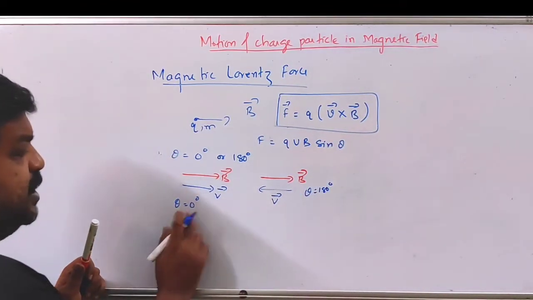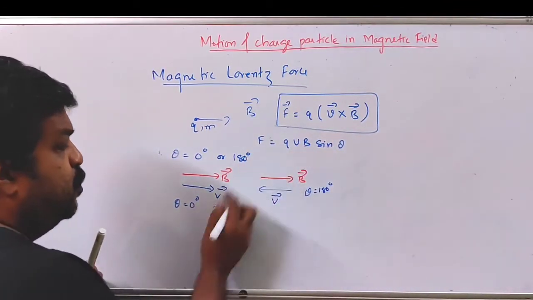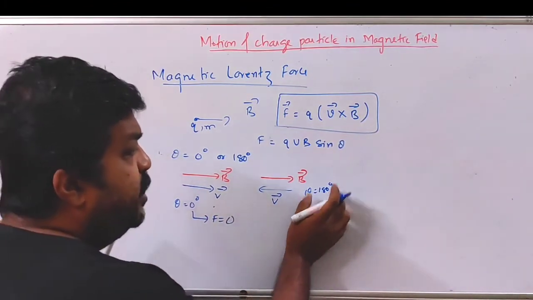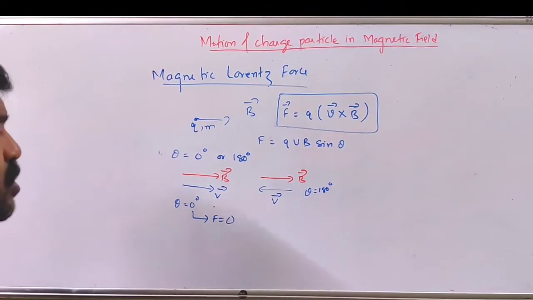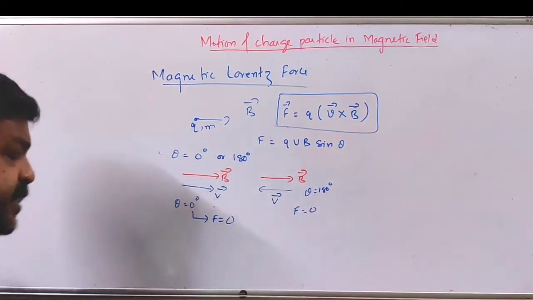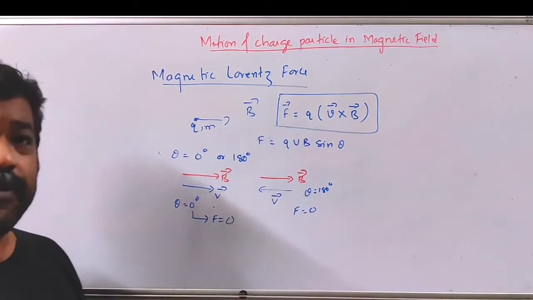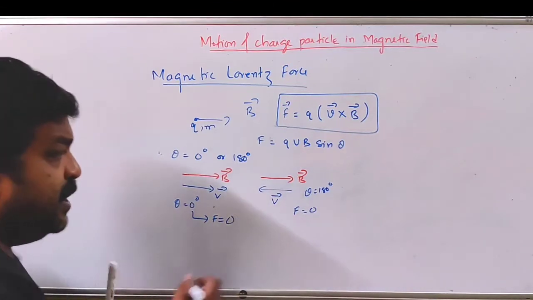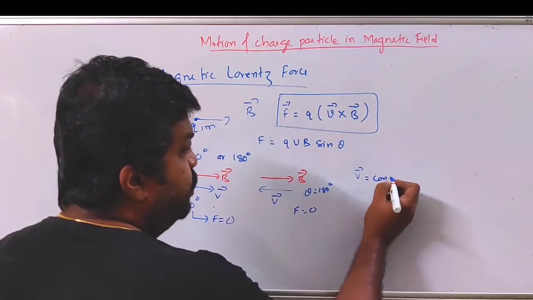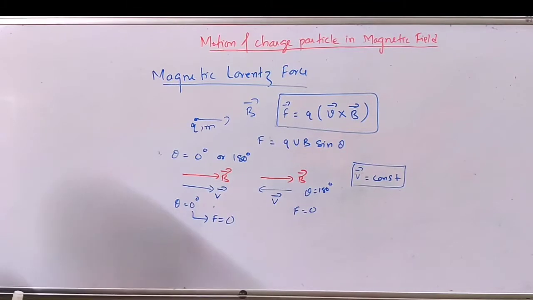So for sine 0, this value becomes 0. So the force in this case will be equal to 0. Here also, when theta is equal to 180 degree, sine 180 degree is 0. So again force becomes 0. So for both these cases, the charged particle is not going to experience any force. So if force is 0, velocity will remain constant.